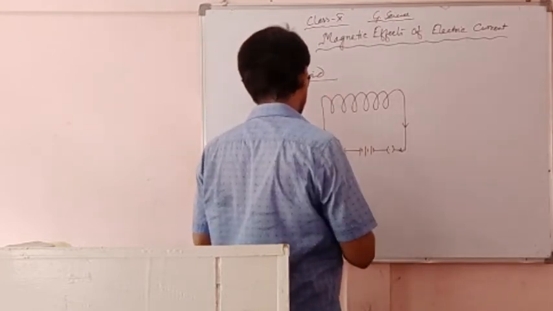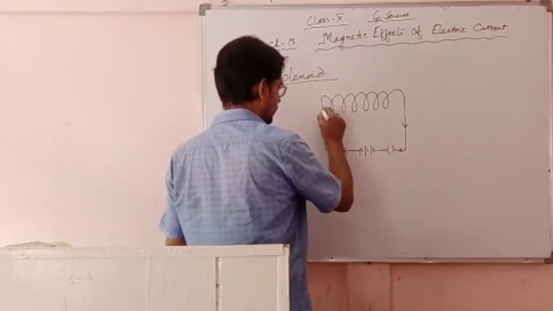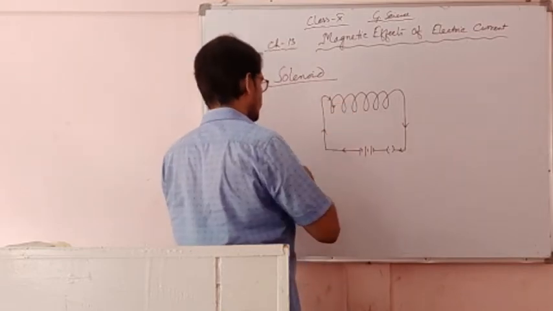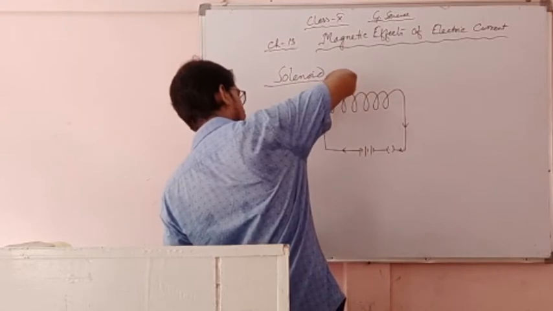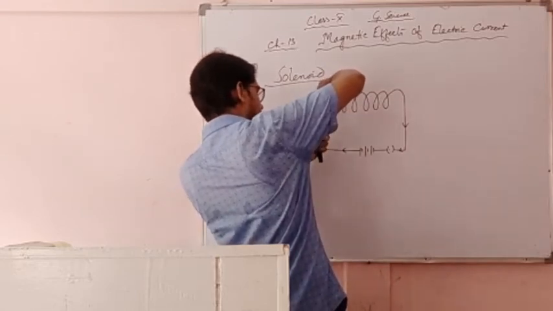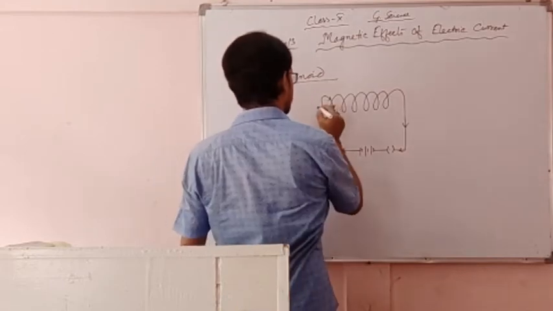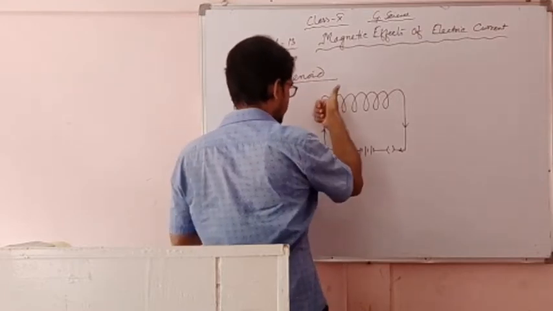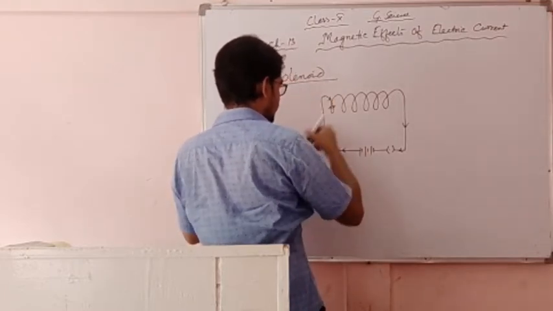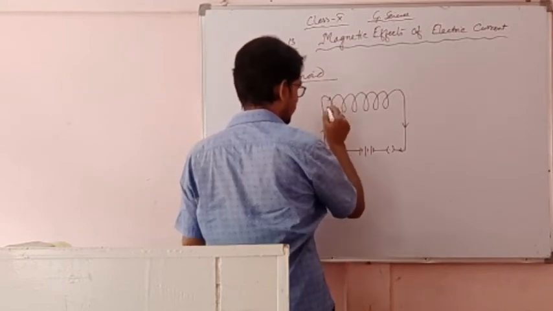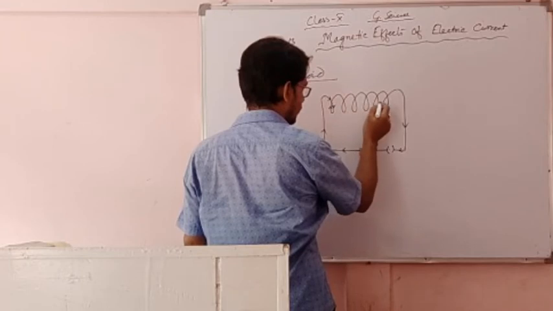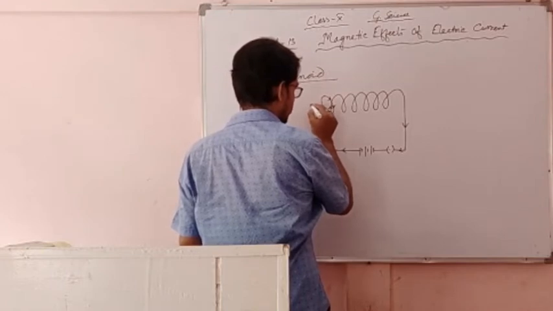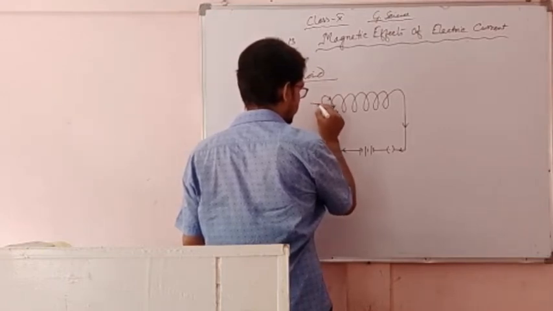When the current is flowing this way and there, if we catch it like this, with the thumb pointing towards the direction of the current, then the magnetic lines of force go this way. And when going there, if we catch it, the magnetic lines of force go this way. So like this everywhere. If we try to understand the direction of the magnetic lines of force in every loop and join all together, then we can conclude the direction of the magnetic lines of force